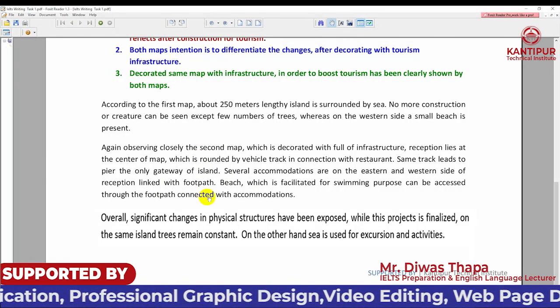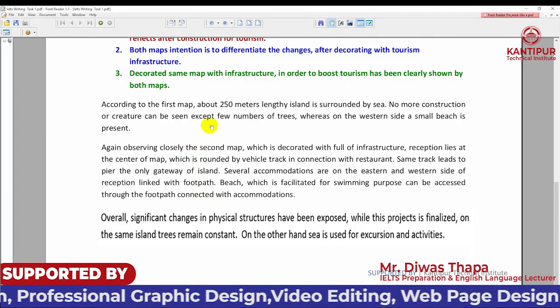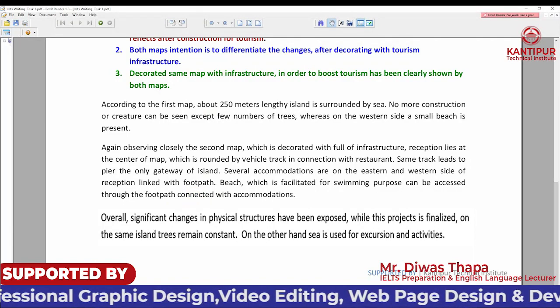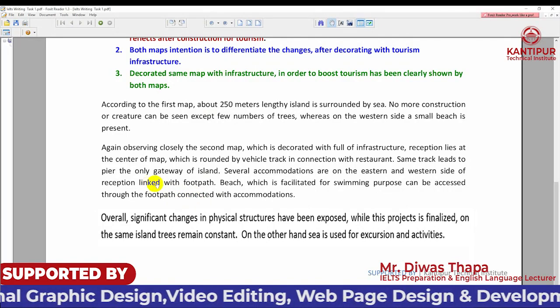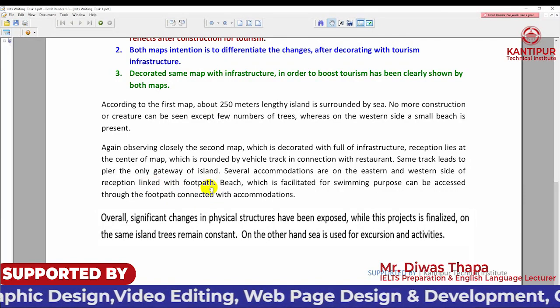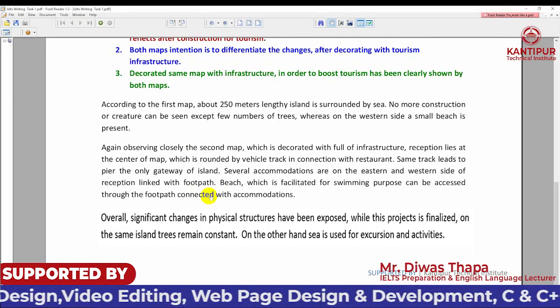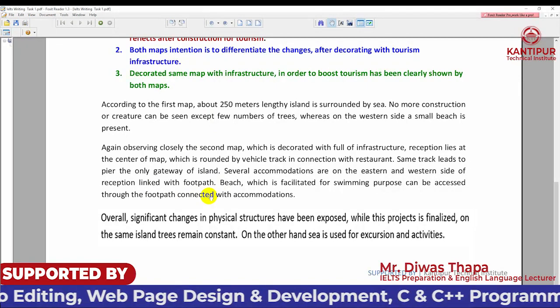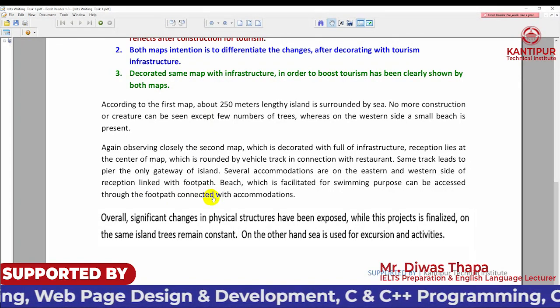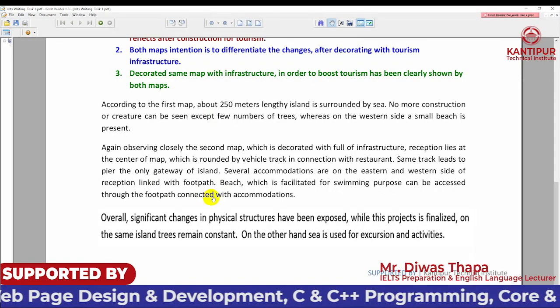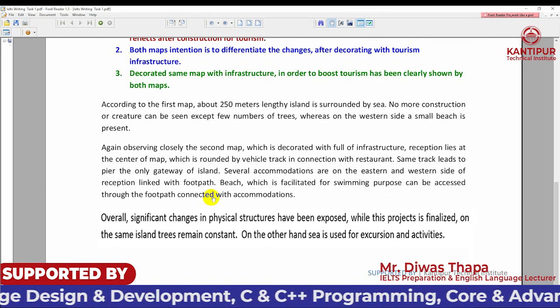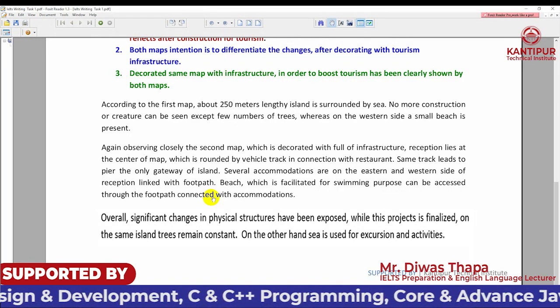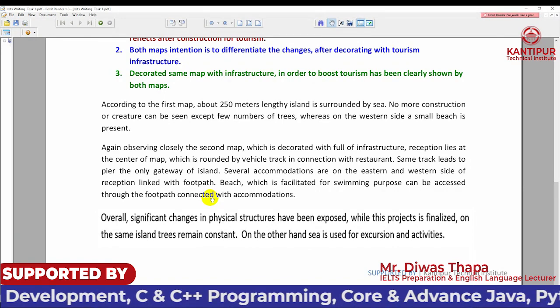Let's remember the things. What should we do after the detail? Well, when you finish your body part, it's time to give the overall meaning. What is the overall? The overall is that if you directly respond to the question, what do you get in this figure? If you directly respond to this question, then you will get the meaning of overall.